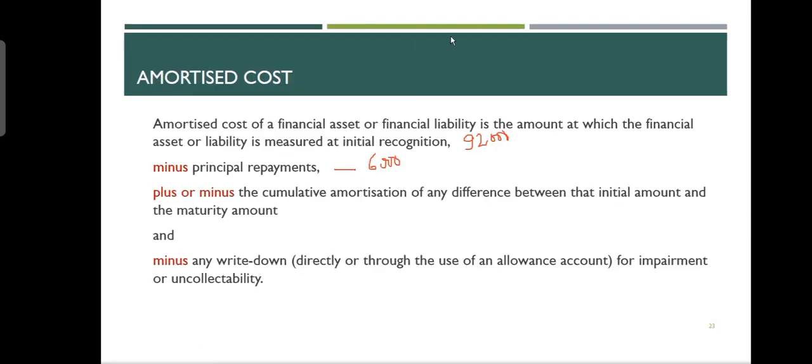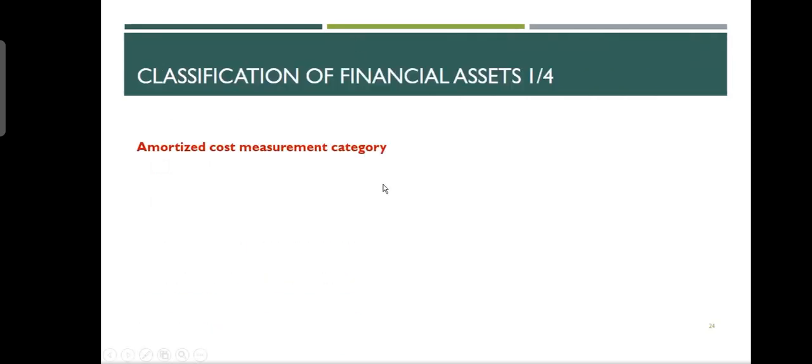But what you should do is simply what I've explained to you. That would be all for you. In F7, you don't have these other things, like uncollectability. Okay, so classification of financial asset. I come back to amortized cost criteria. The first category was amortized cost. If you remember, we had 3. Number 1, amortized cost. Number 2, fair value through OCI. Number 3, fair value through P&L.